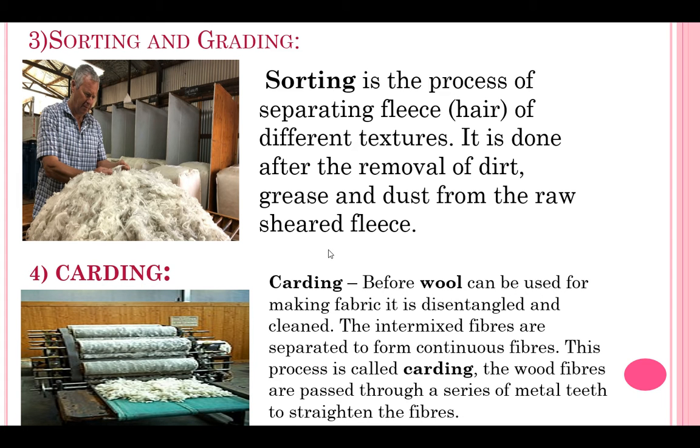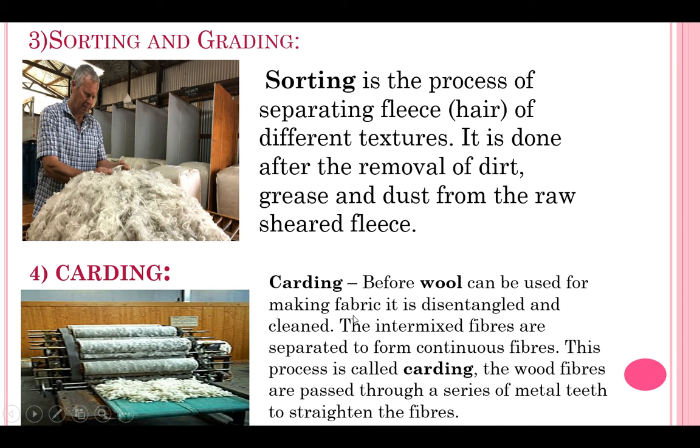So before we use this wool, it will be straightened and cleaned with the help of this machine. Here you can see the machine which will be used for straightening and cleaning the wool which we got in sorting and grading process. And that complete straightened wool which we have done with the help of this machine, that process is called as a carding process.